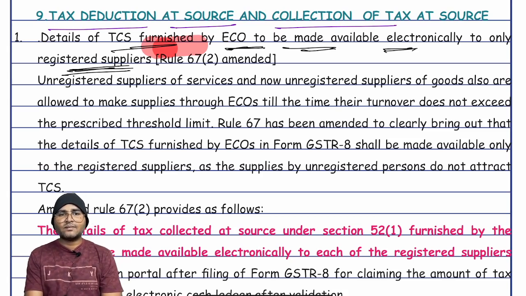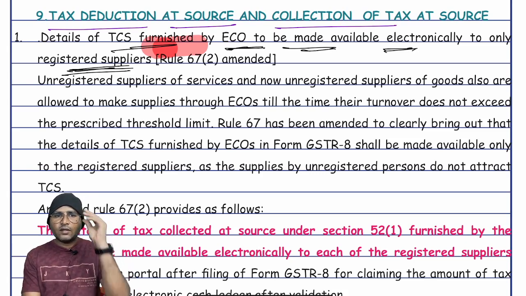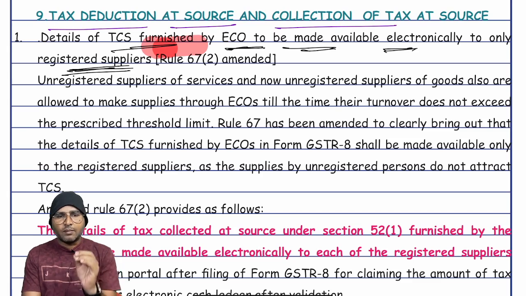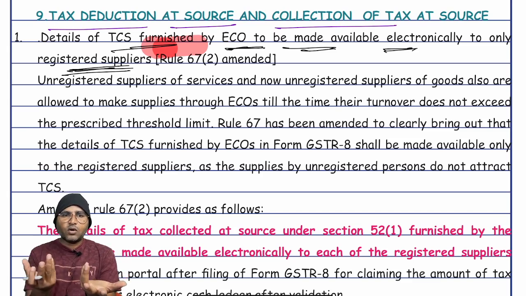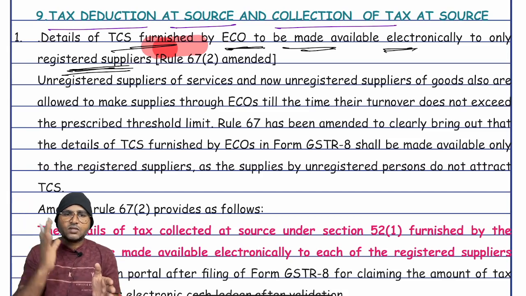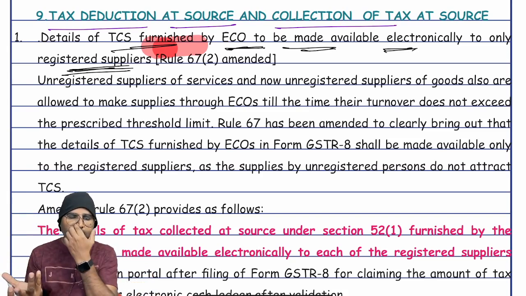What is the reason? We discussed in the chapter of registration. The person who is supplying goods or services through an e-commerce operator and whose aggregate turnover does not exceed the threshold limit need not obtain registration. When the supplier making supplies through an e-commerce operator is not liable for registration, there is no need to reduce TCS. Are you clear?